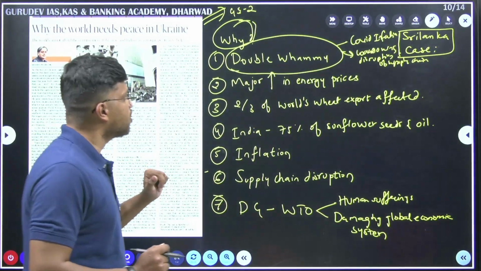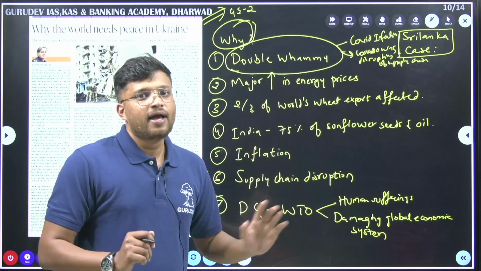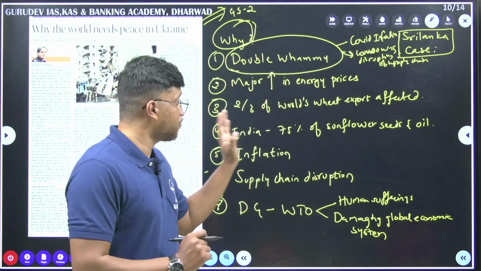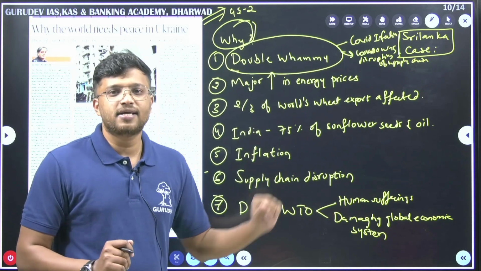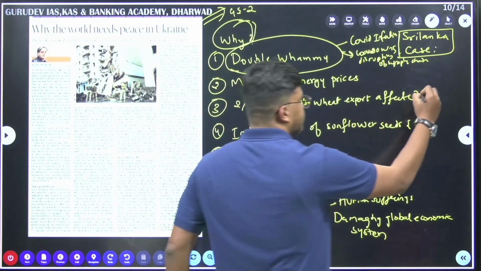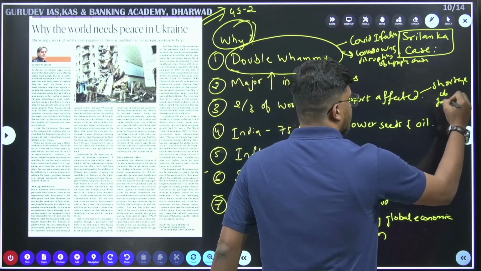Thirdly, two-thirds of the world's wheat export is affected, mainly Ukraine. Ukraine is a major producer and exporter of wheat. Since the war has started, there is a shortage of food supplies.